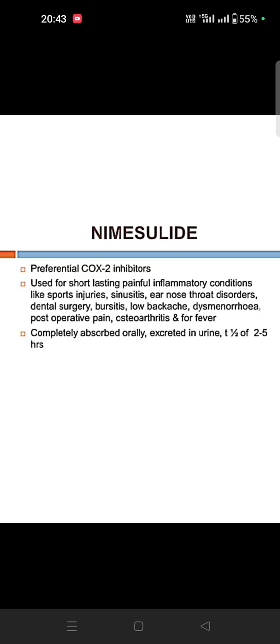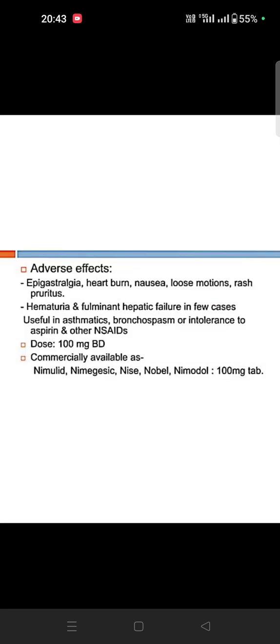Nimesulide. Nimesulide is a preferential COX-2 inhibitor. It is used for short-lasting painful inflammatory conditions, dental surgery, low backache, dysmenorrhea, and post-operative pain. Half-life is 2 to 5 hours, and it is excreted in the urine. Adverse effects: heartburn, nausea, loose motion, pruritus, hematuria, and hepatic liver failure in a few cases. Used in asthmatic bronchospasm, aspirin intolerance, with a dose of 100 mg BD.